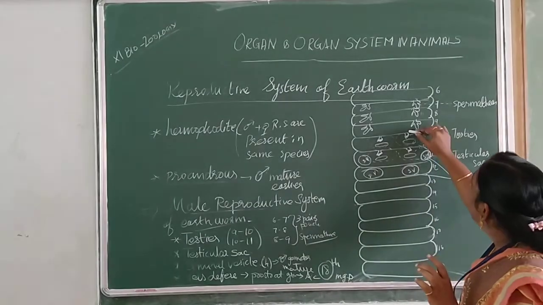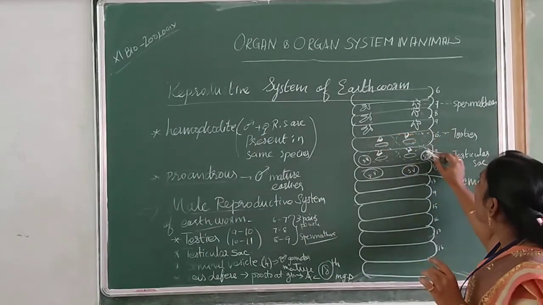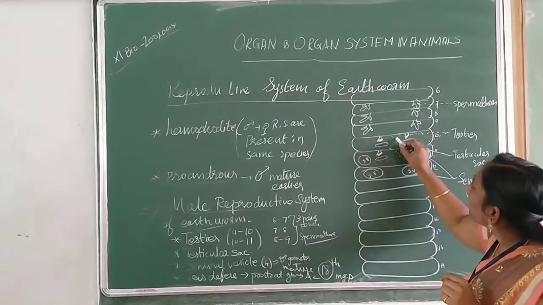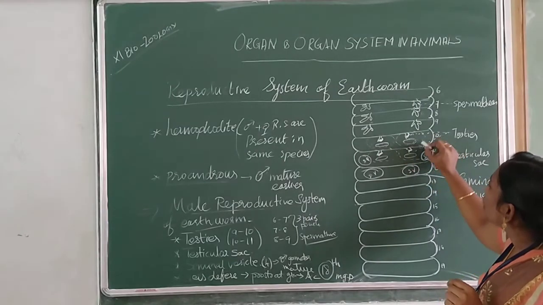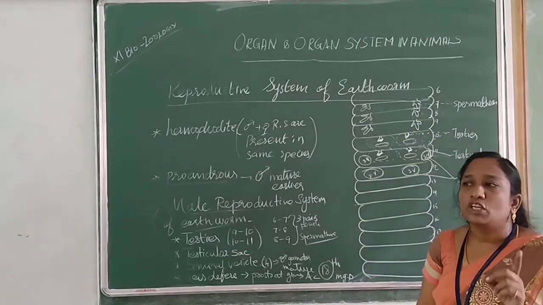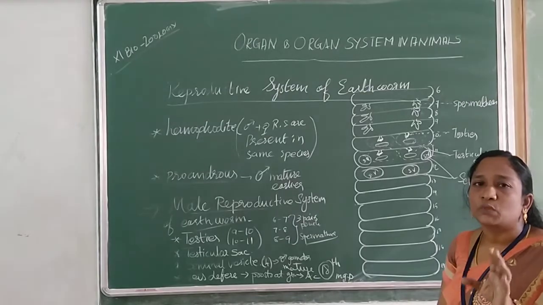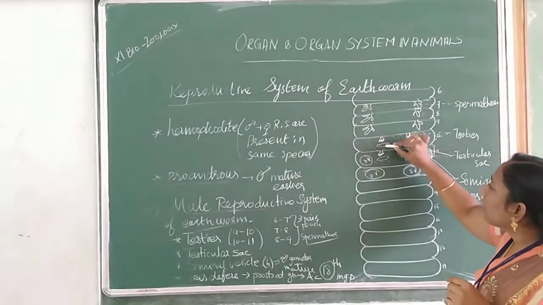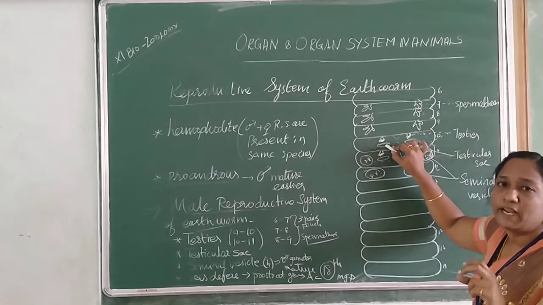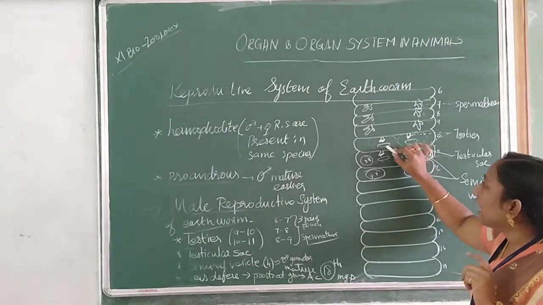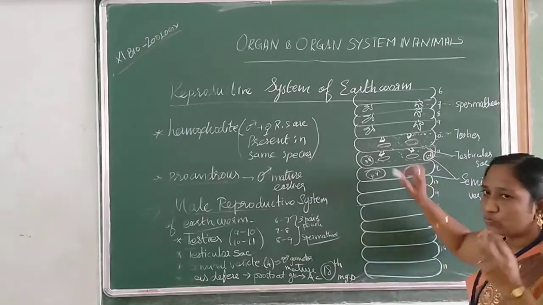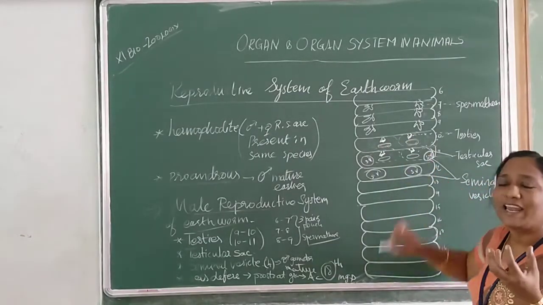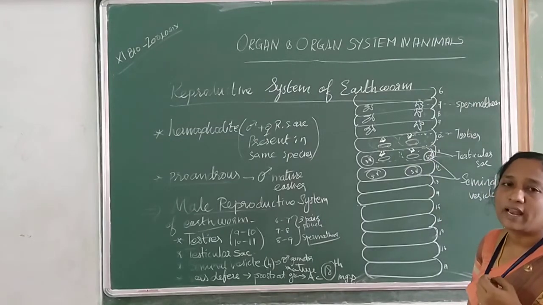So between 9 and 10 there is a pair of testes, and between 10 and 11 there is another pair of testes. The testis present inside the pouch-like structure is called the testicular sac. This testicular sac is filled with fluid. Below the testis is a funnel-shaped structure made up of ciliary epithelium, which is ciliated. It is located beneath the same segments to collect the sperms.